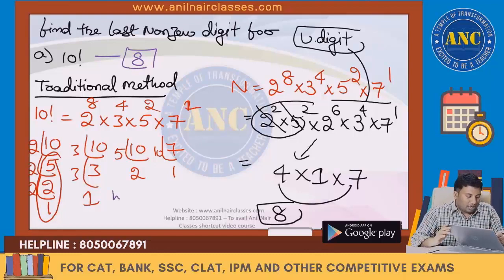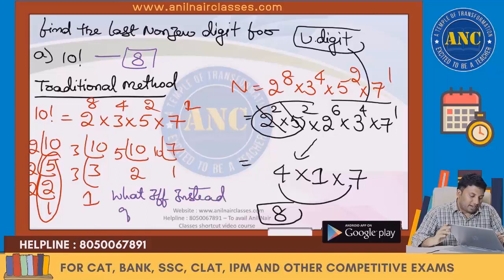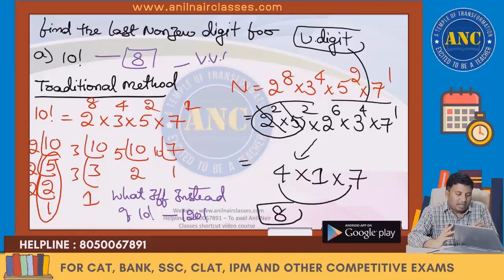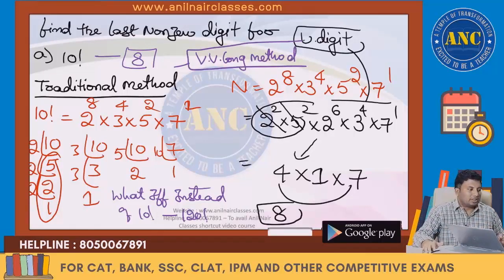What if instead of 10 factorial it is 120 factorial? Will you write all the prime numbers from 1 to 120 and do this factorization method? It is a very, very long method. Now see here.